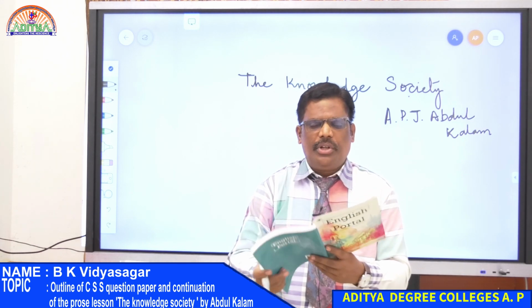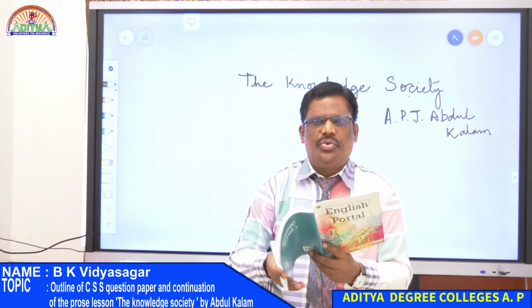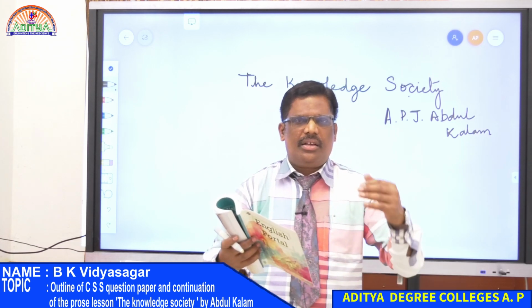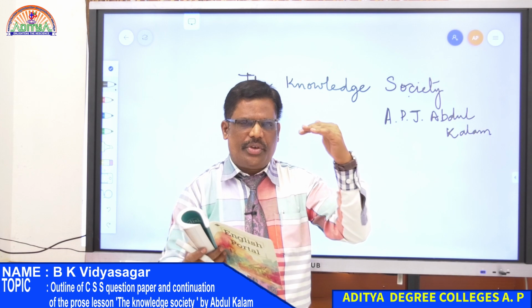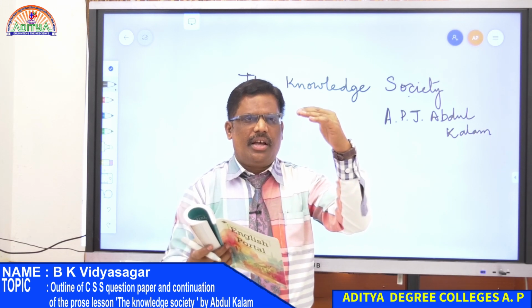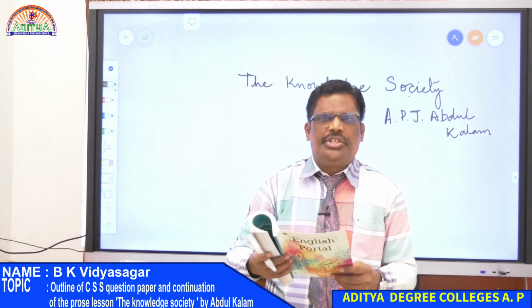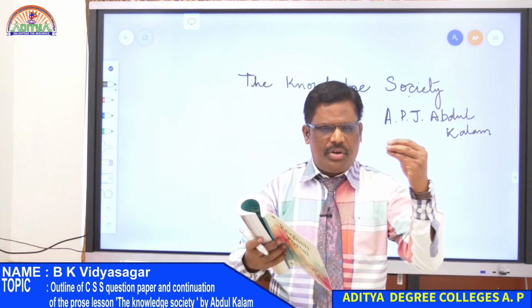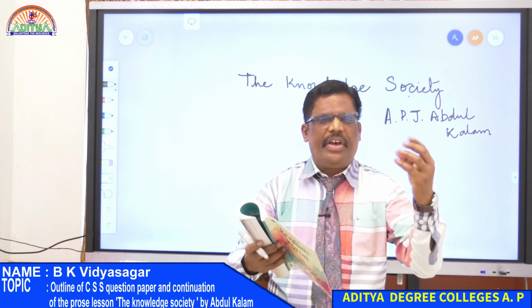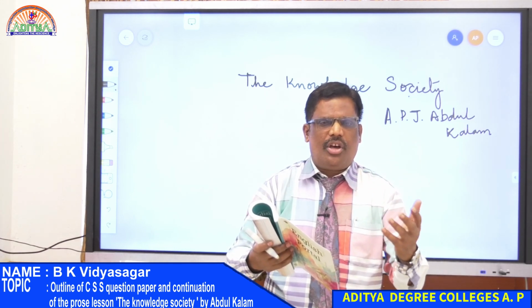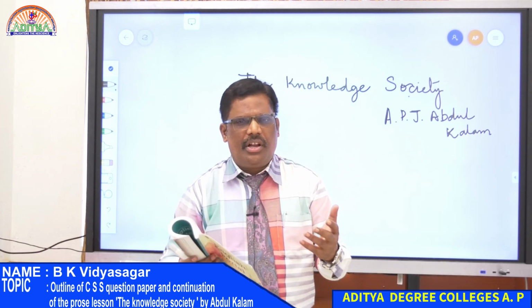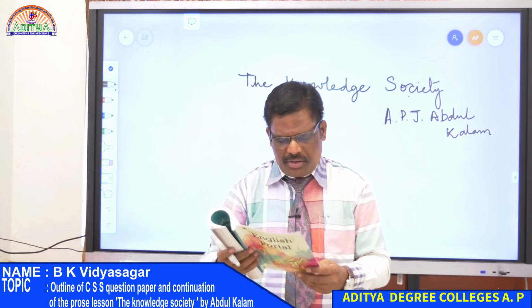Right? So Abdul Kalam wants to take India to a good position among the other countries of the world. And Abdul Kalam had an ambition to see India in a very good state of affairs in all aspects, economical, scientific, or technological, right?